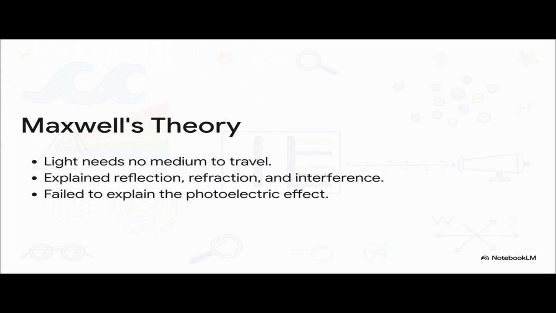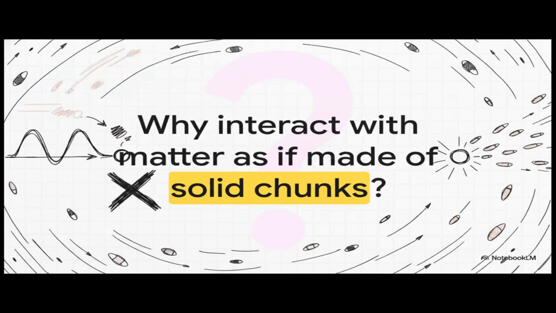The continuous smooth energy of Maxwell's waves simply couldn't account for the math and the mechanics of how these electrons were being ejected. So the new mystery became, if light is purely a continuous wave, why does it interact with matter as if it's made of solid chunks? This glaring flaw set the stage for the final, honestly shocking twist in our centuries-long detective story.